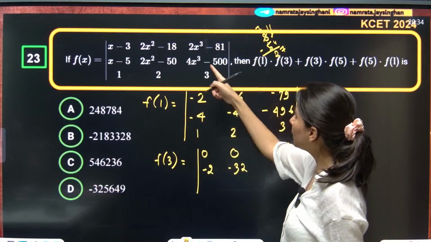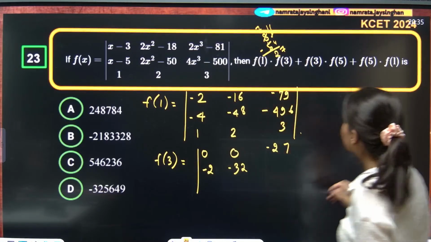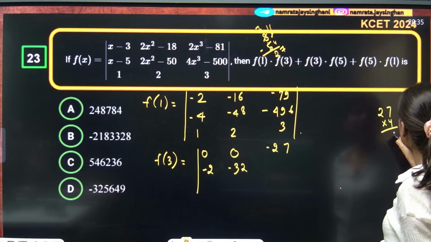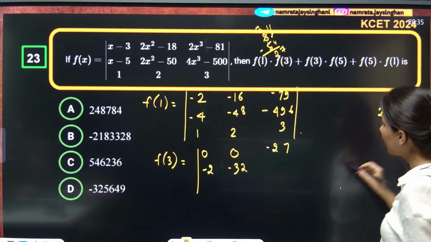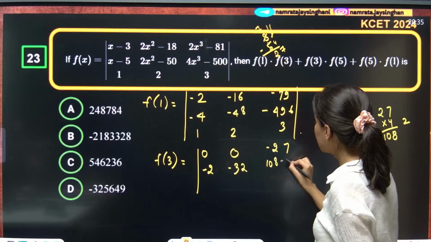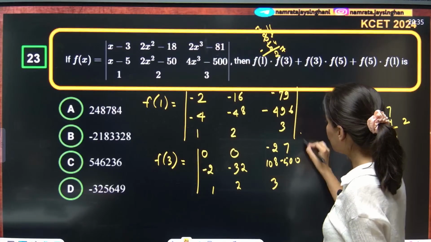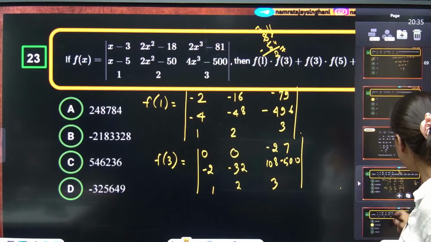If you put 3 over here, then 3 cube, 27. 27 into 4, 7 4s are 28, 4 2s are 8, 9, 10, so 108 minus 500. Okay. Then we are having 1, 2, 3. Then we have F of 5 as well. Correct? So just calculate each and everything.